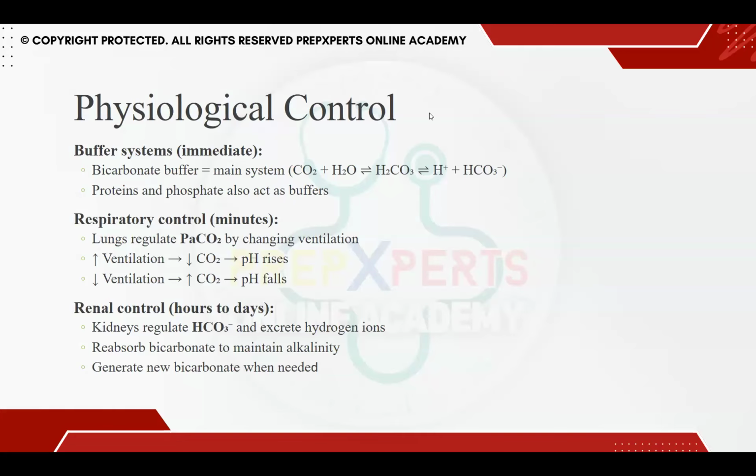Okay, so a child comes up, and his pH is, for example, 7.2. Obviously, when we see a pH below 7.35, we know this is acidosis. Now we have to identify what kind of acidosis it is. So for instance, his pH is 7.2 and his bicarb is 20. So pH is less, bicarb is less. We understand that this is metabolic acidosis.